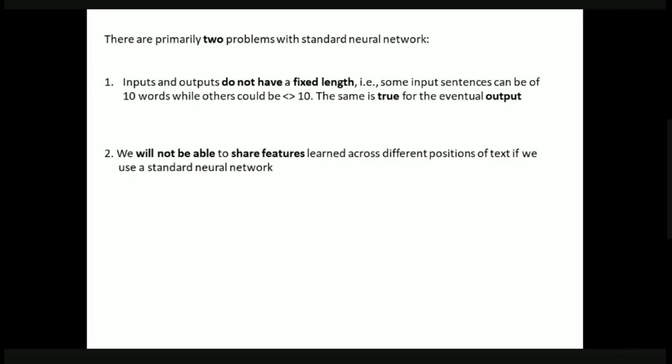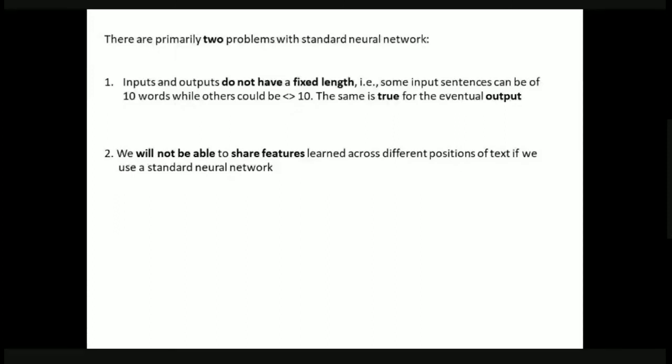RNNs work with a variety of inputs and outputs as we discussed, but in regular neural networks the input and output sizes must be fixed. In real-time scenarios, some inputs can be of 10 words, while others can be less or greater than 10 words. The same is true for the output, so if the input varies, obviously the output also varies.